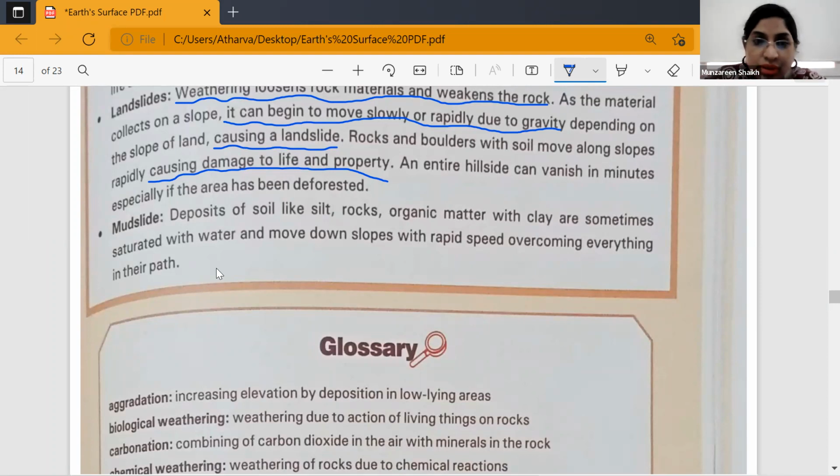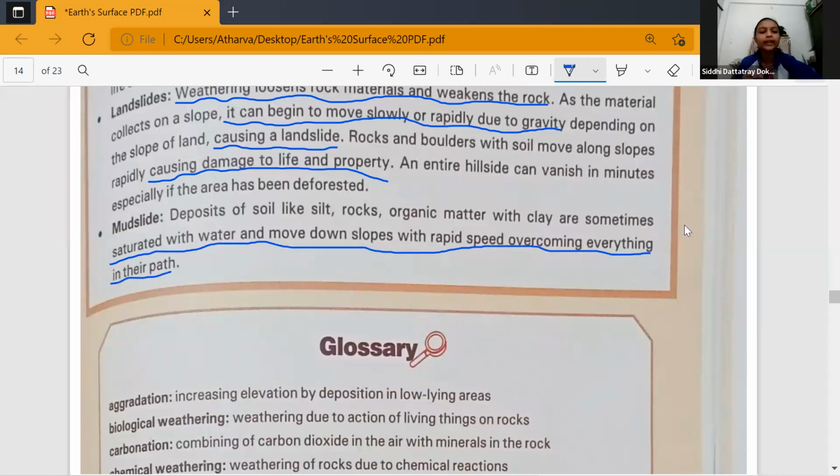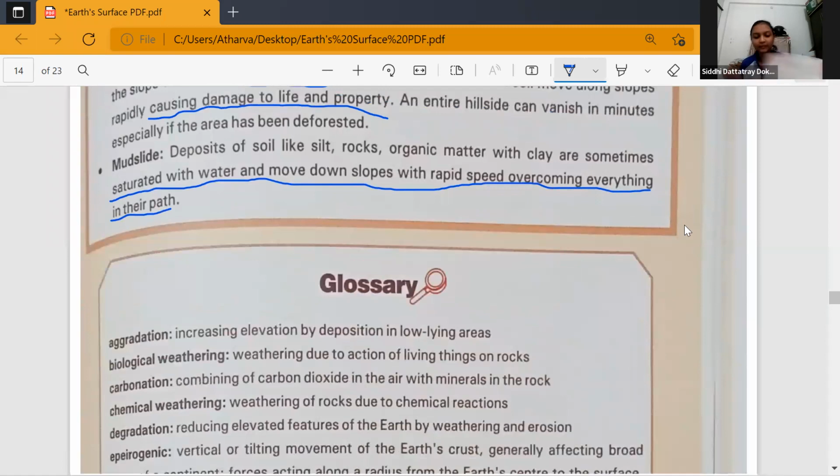So this is again caused because of weathering. Please underline saturated with water and move down the slopes, overcoming everything in their path. So this is how the mudslide happens. These are all the effects of weathering. Have you all understood, children? Yes. Okay, let us just revise.